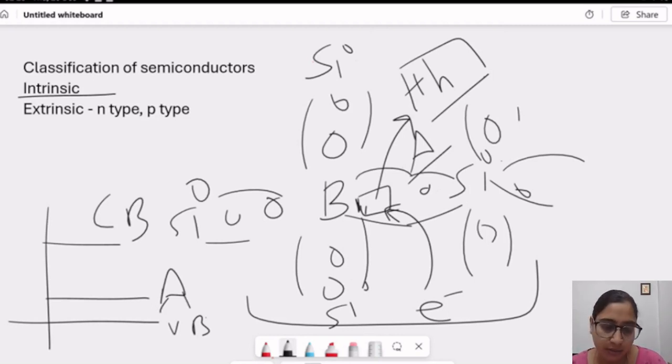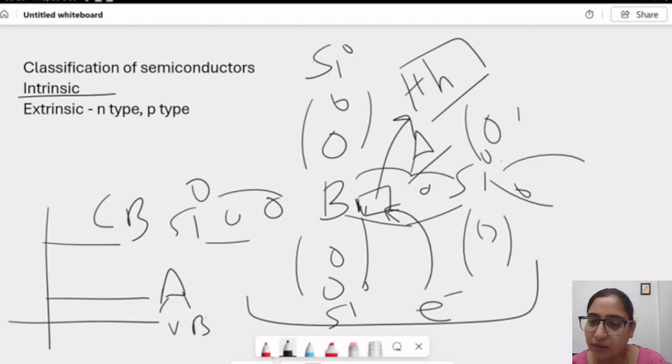Now there are so many applications when we apply the impurity here. One thing you need to know here is the term doping. Doping is putting impurity atoms into the lattice. So we dope a semiconductor with some trivalent or pentavalent impurities. Doping is the term used for this process of giving the trivalent or pentavalent impurity to the lattice structure.